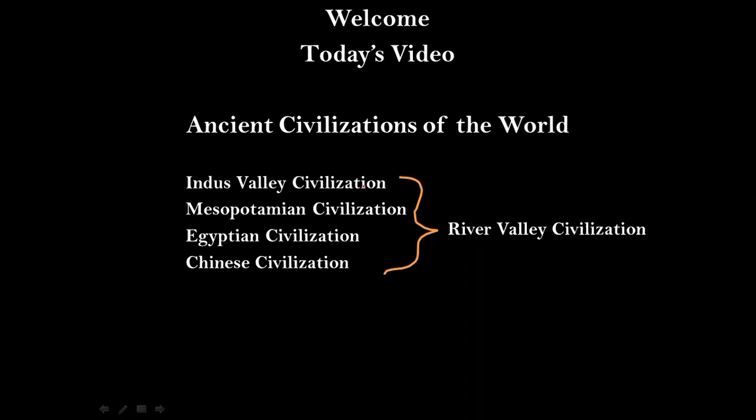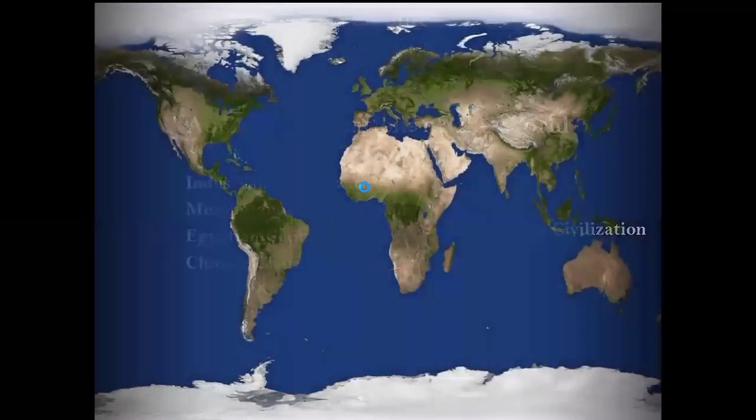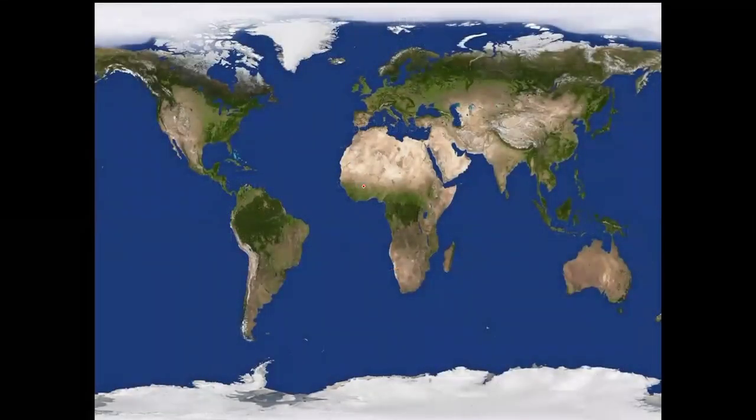In today's class, we will just try to have a look at the geographical locations of all these four ancient civilizations, and also try to understand the river systems in which the civilizations took place. Like I have mentioned earlier, as you can see on the world map here, first of all we have the Mesopotamian civilization, which is in Iraq, on the western part of the Indian subcontinent, in Iraq itself.